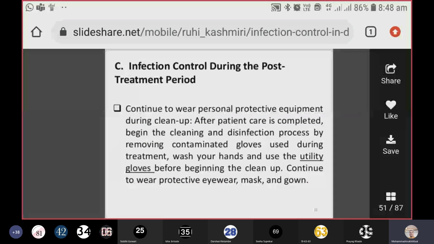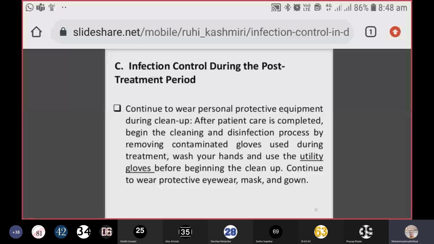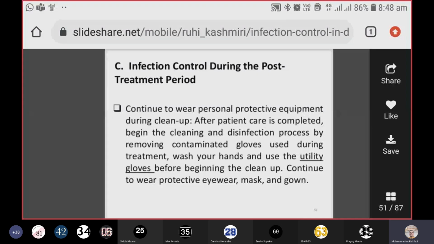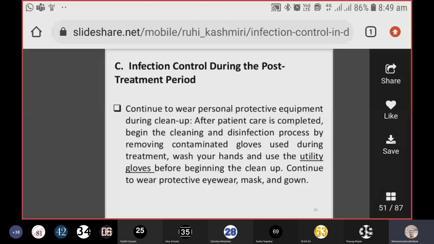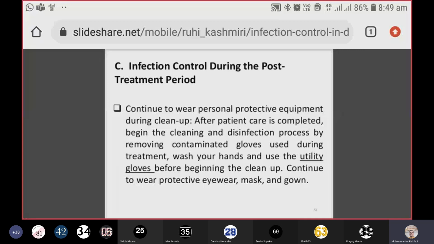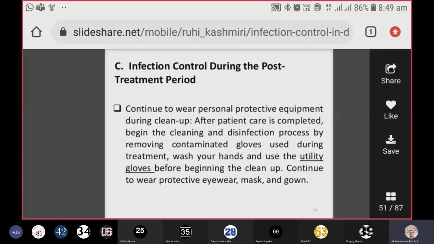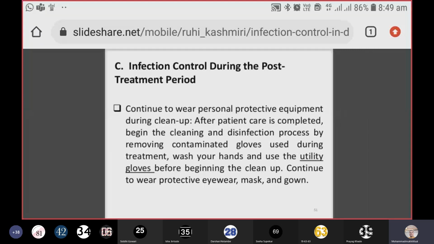Continue to wear personal protective equipment during cleanup. Don't remove it immediately. When you have cleaned the patient area, the chair, and the other equipment, then only you remove your setup. After patient care is completed, begin the cleaning and disinfection process by removing contaminated gloves. The gloves which have been potentially contaminated with blood and body fluids must be removed. Wash your hands and use utility gloves before beginning the cleanup. Now you wear new gloves and then do other things. Continue to wear protective eyewear, mask, and gown. This is very important.